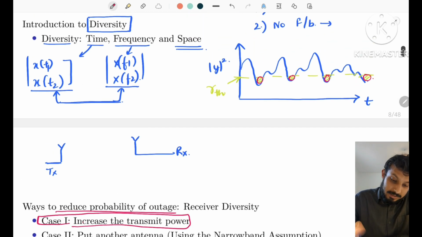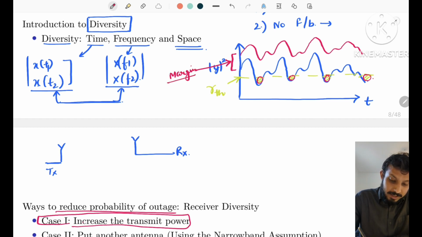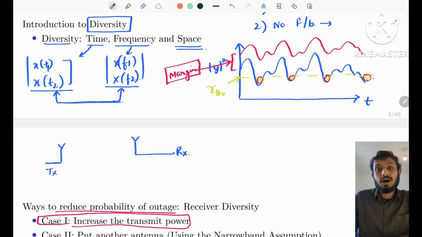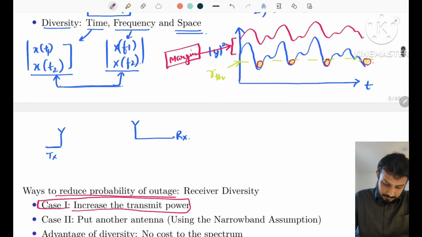So when I increase the transmit power, there is a shift in the same signal. This is the case as if we have provided a margin here and the signal hardly goes below the threshold value. So this is the margin here. But here we are using extra power to reduce the outage probability.